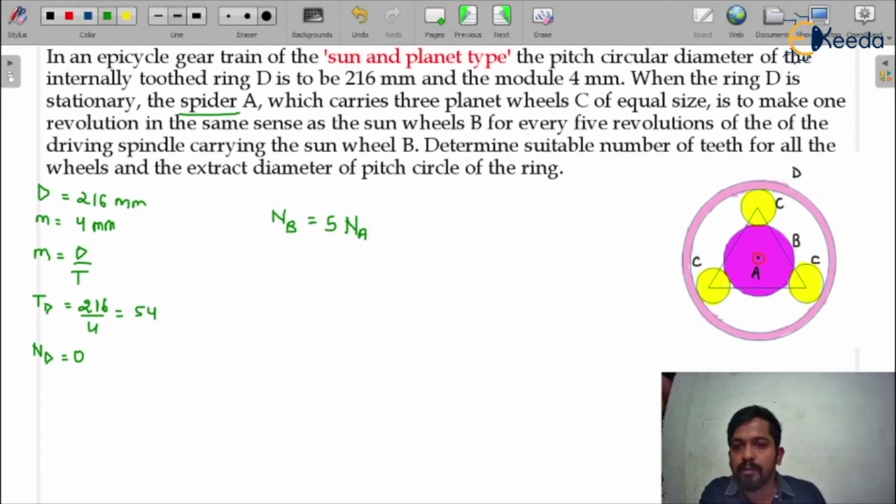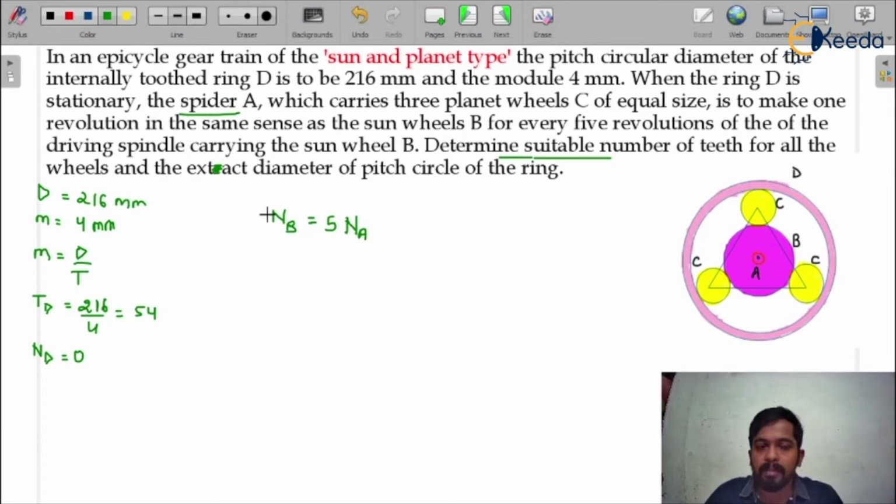Now determine the suitable number of teeth. First we have to find out the suitable number of teeth on all the wheels, and exact, this is not extract, this is exact diameter. Okay, there is a mistake here in the typing. This is exact diameter of the pitch circle of the ring. Okay, we have to find out.